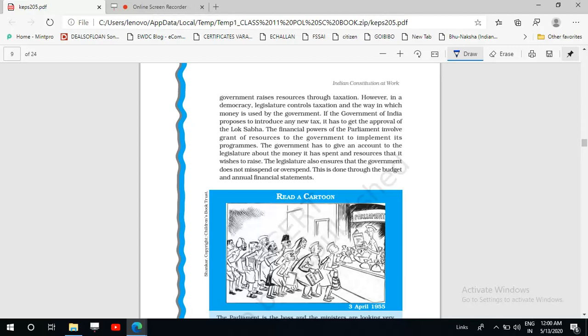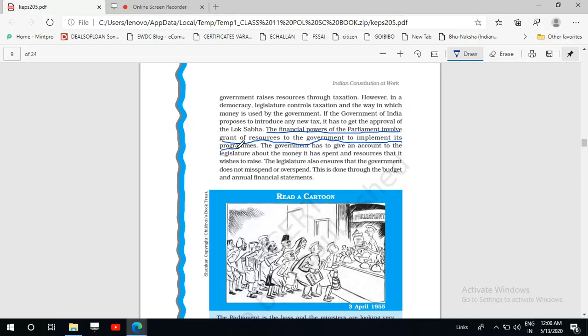Okay, and the financial power of the parliament, what does it include? The financial powers of the parliament involve a grant of resources to the government to implement its program. Whatever programs have been planned by the government, in order to implement these programs there is requirement of money, and this money, this resource, is granted to the government by the parliament only.